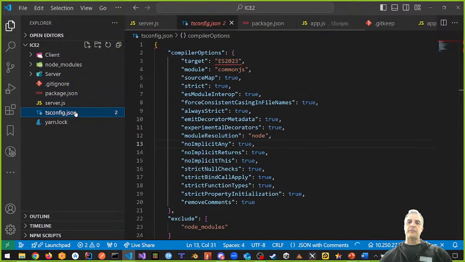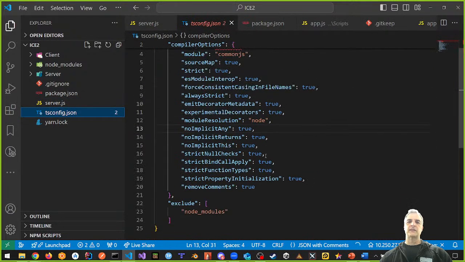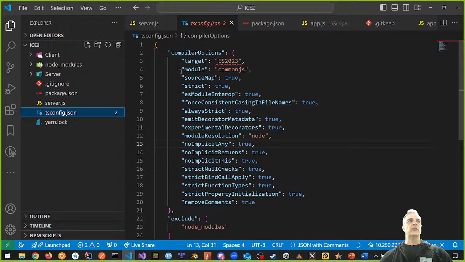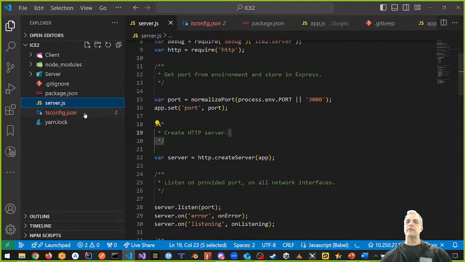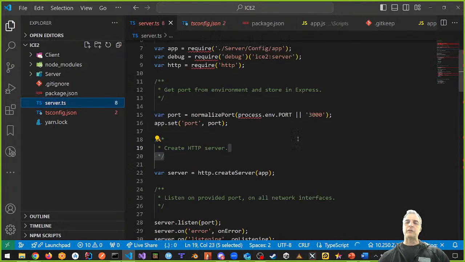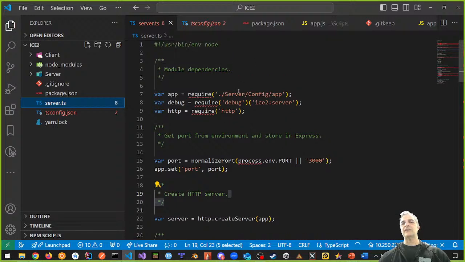The next part is we need to do a couple of things here to make this work. One, we don't have any TypeScript files to convert. Let's start converting. I'm going to start converting from server.js. The way you convert to TypeScript is you rename this to TypeScript. So let's rename this. I'm going to do F2, and rename this to server.ts. There's my server.ts, right?